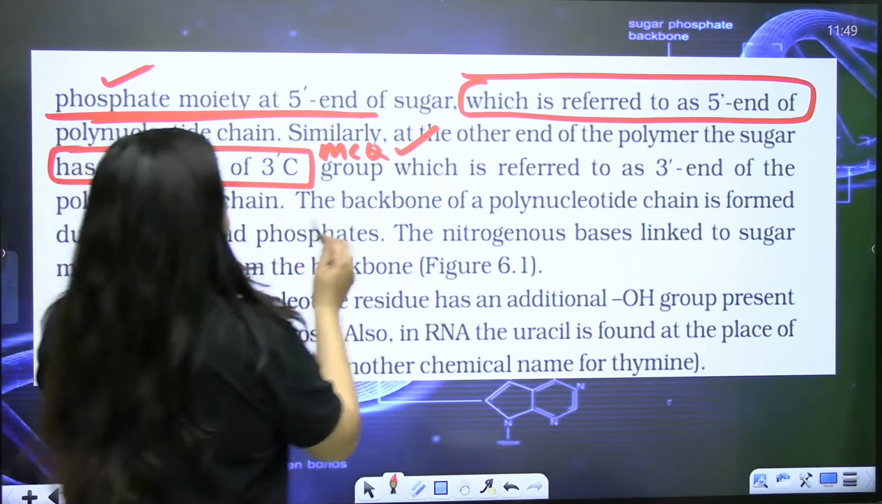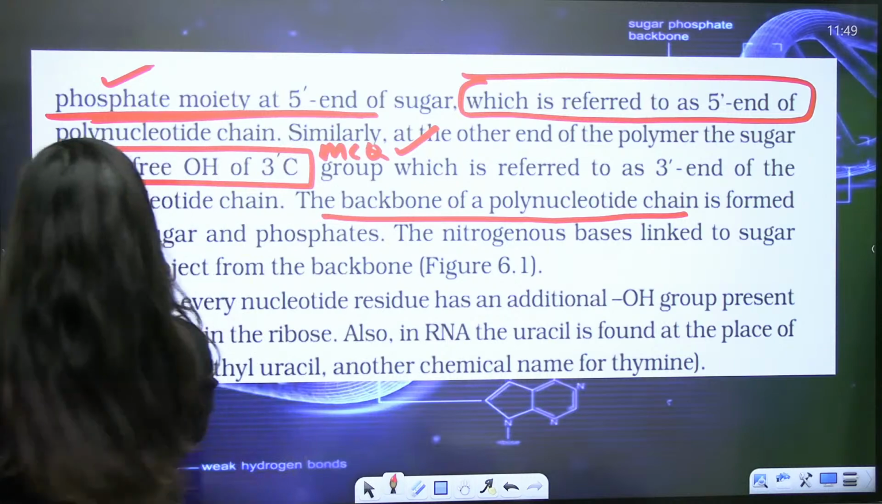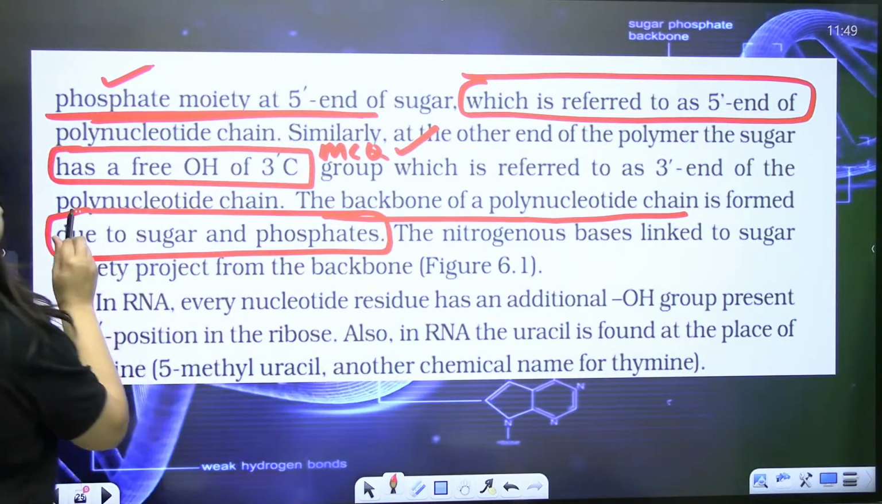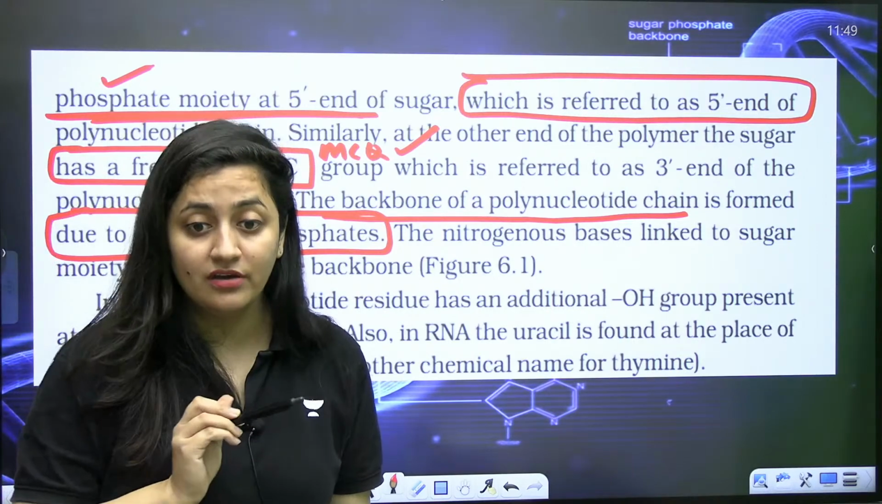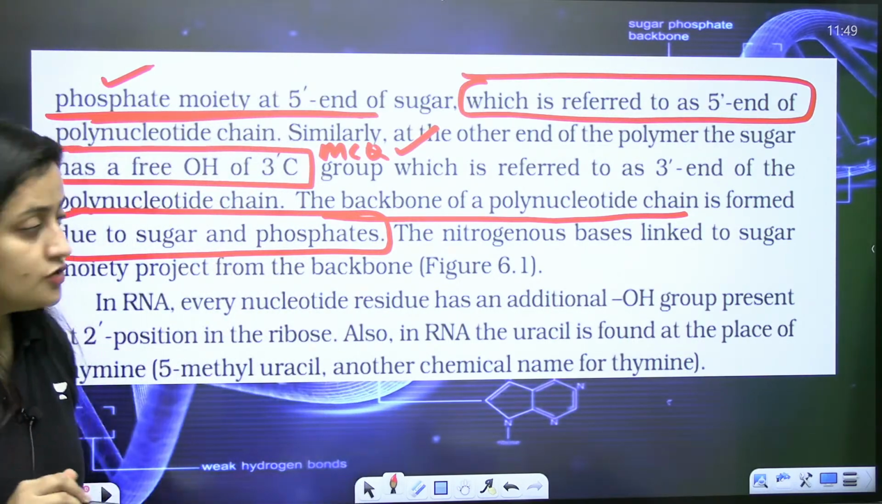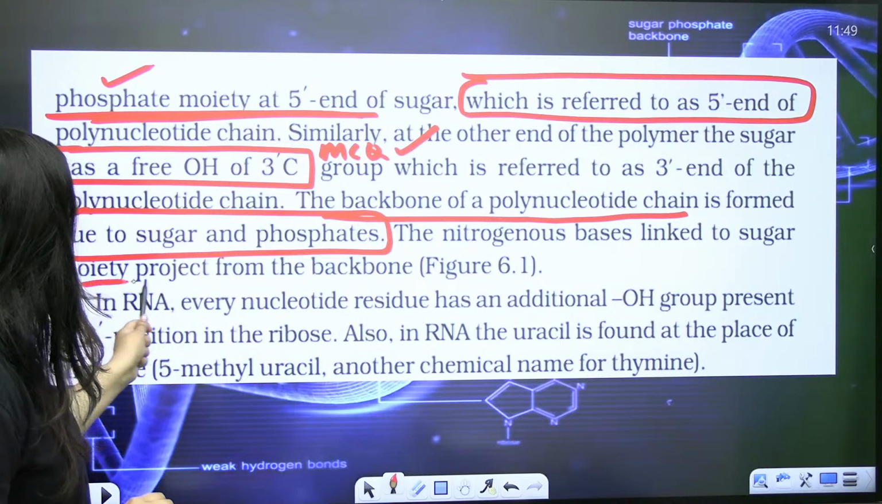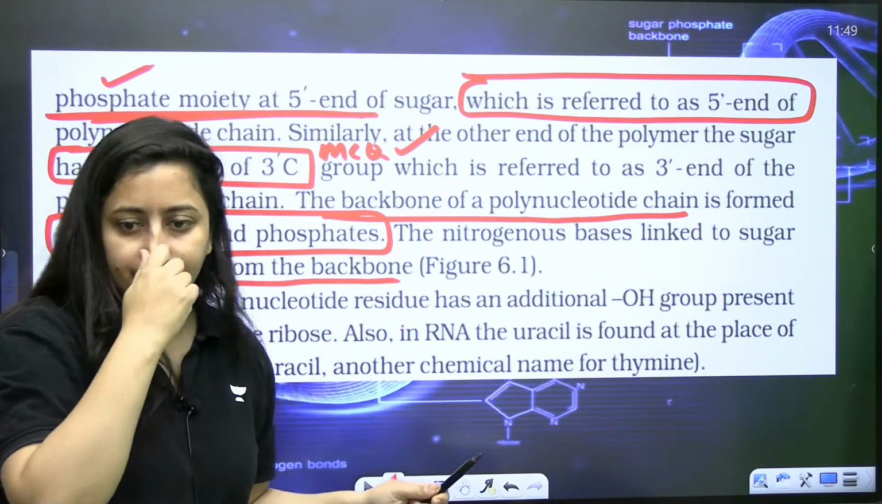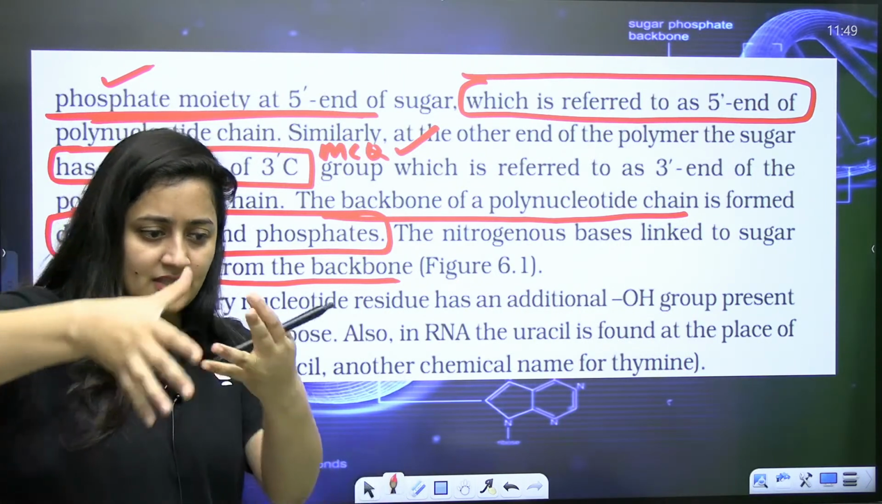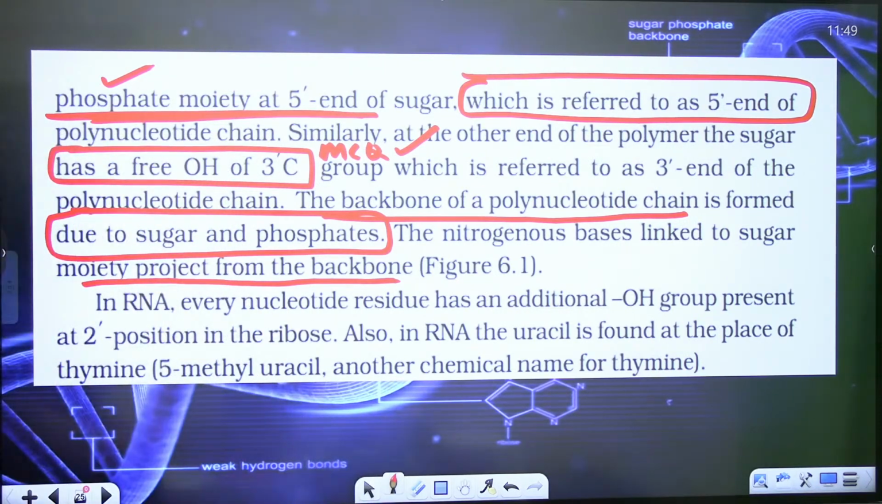And now you know that the backbone here is due to the sugar and phosphates. Right, sugar and phosphates. Any doubt here, bache? Tell me, any doubt here? So the nitrogenous bases linked to the sugar moiety project from the backbone. Right, they are present here in the middle. The sugar-phosphate backbone is there.